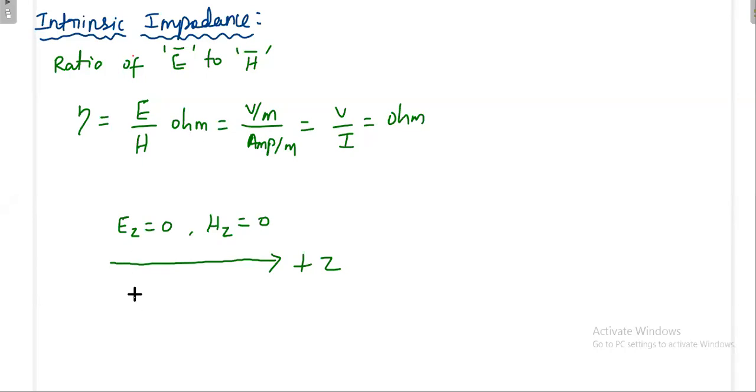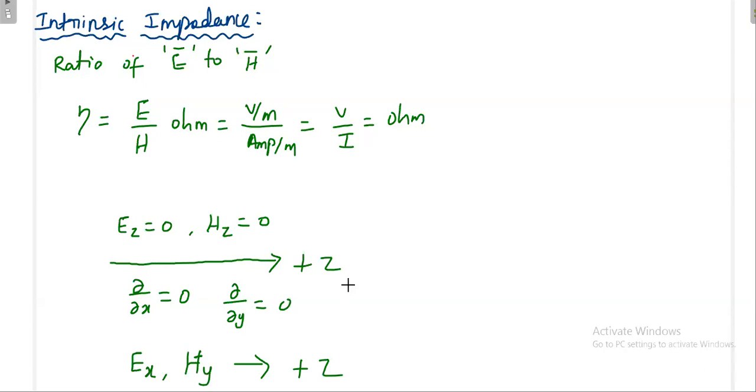But that particular component will not vary with respect to x, and will not vary with respect to y. That's why ∂/∂x is always 0, and similarly ∂/∂y is always 0. Then finally we have concluded, in our case we have assumed that the electric field is in the x direction, the magnetic field is in the y direction, and the direction of propagation is the plus z direction.